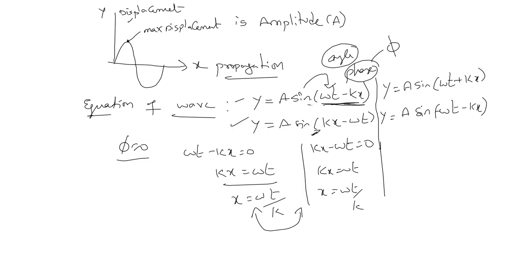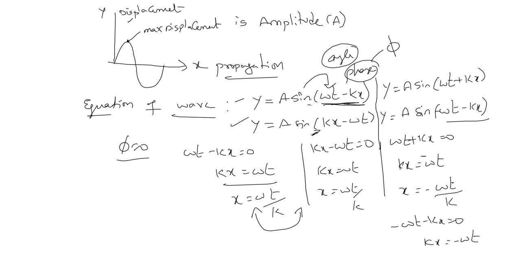In the same way, if you take omega t plus kx is equal to 0, then kx is equal to minus omega t, so x is equal to minus omega t by k. Here also you can take minus omega t minus kx is equal to 0. From this, kx is equal to minus omega t, x is equal to minus omega t by k. These both are the same, meaning these both equations represent the same wave.